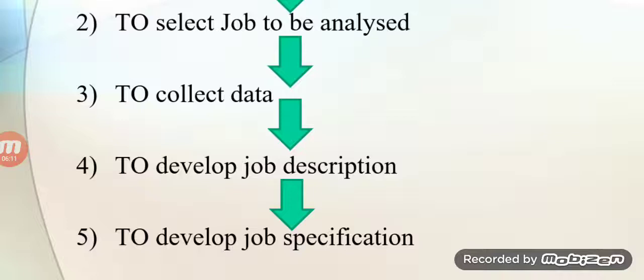So how can we decide the job description? On the basis of collected data. How did we decide to collect the data before selecting the particular job? How can we select the particular job?